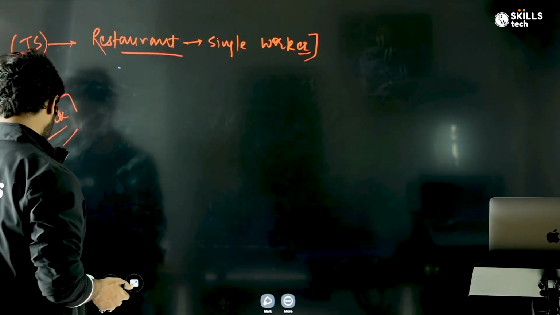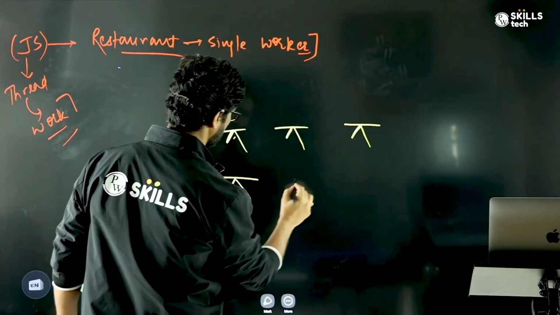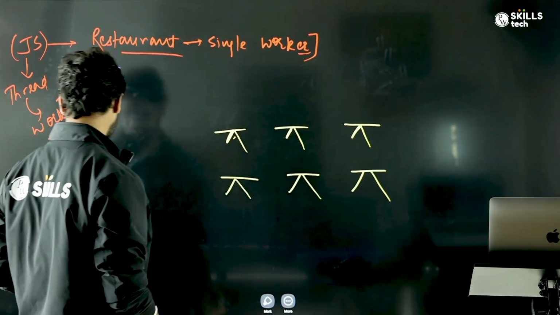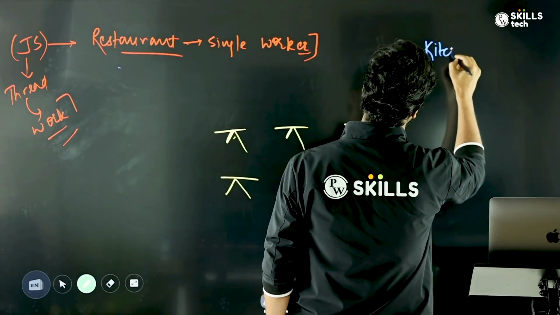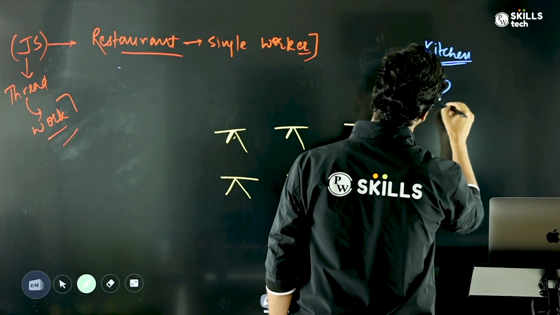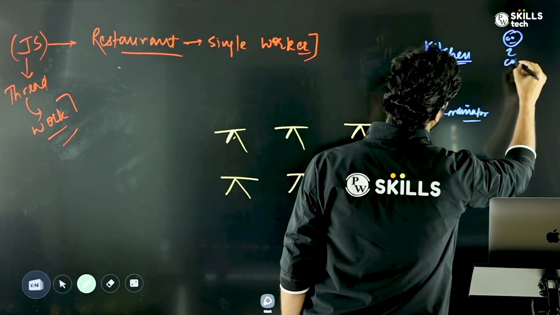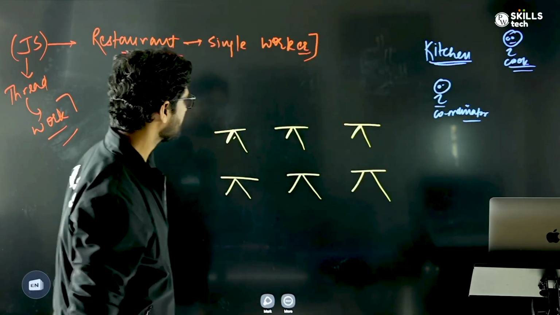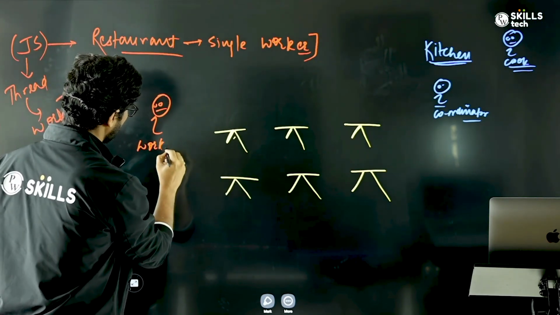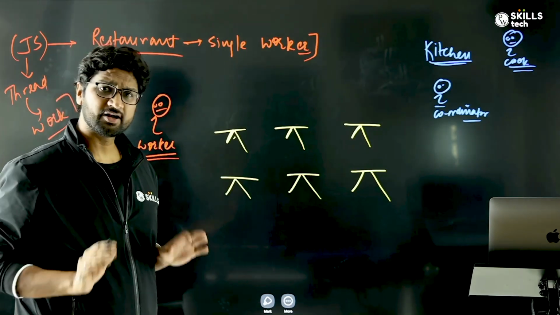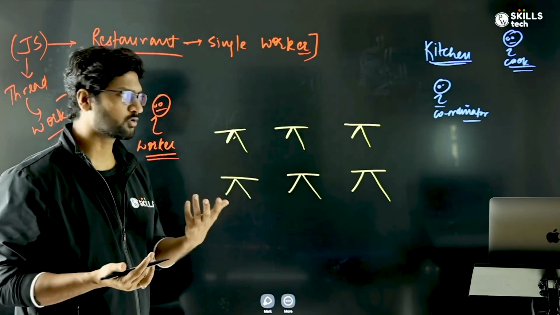So let's say we have the same arrangement right now. I have 6 tables, and then I have a kitchen. In the kitchen, there's a coordinator, and then there's a cook who makes the food. And then I have this guy called a waiter. Now I know that the waiter or the worker does not cook food himself, so he does not have to wait at the table for the food. So what can he do?